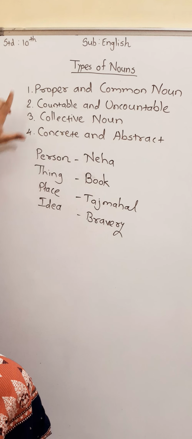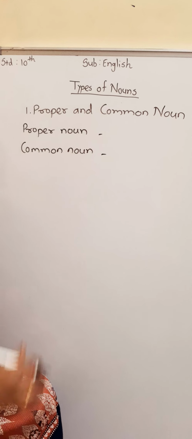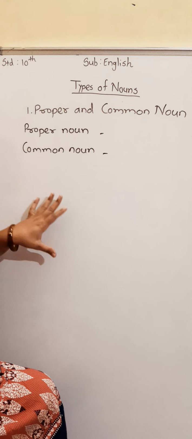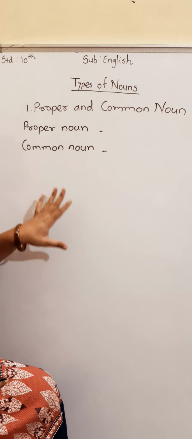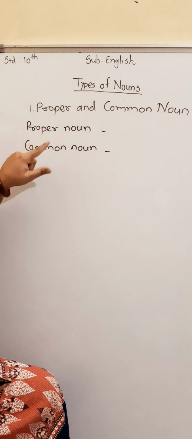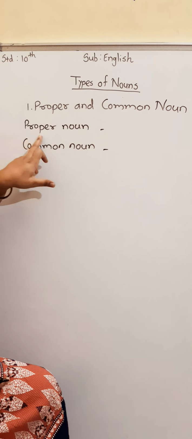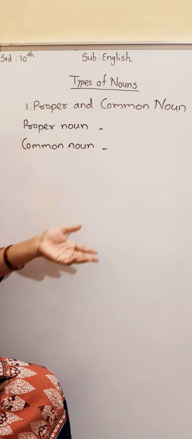So first there is proper and common noun. We have seen here what is noun. Noun means a name of a person, thing, place, or an idea. In that, again 2 parts are there. One is proper noun and one is common noun. Proper noun means a particular name or a name of a particular thing.